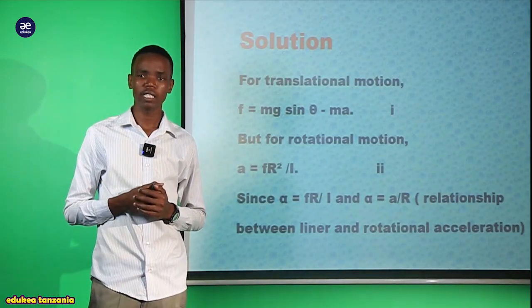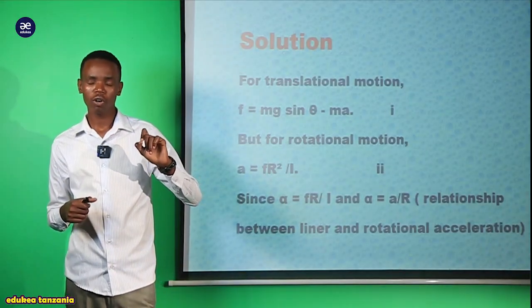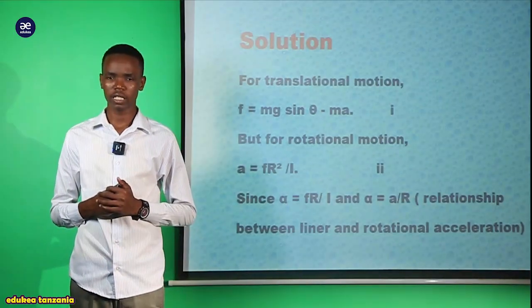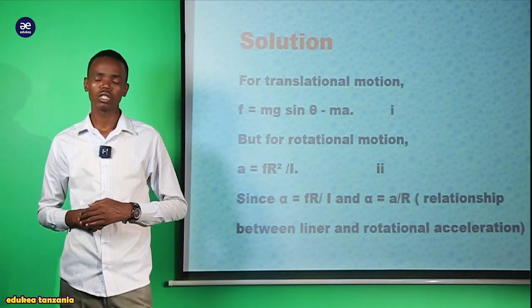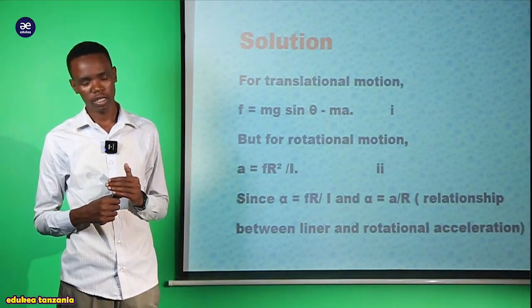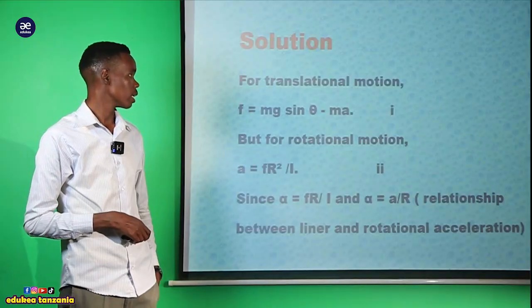Because we have been asked to prove that the minimum frictional force is equal to 1 over 3 mg sin theta, while the coefficient of friction is equal to 1 over 3 tan theta here.